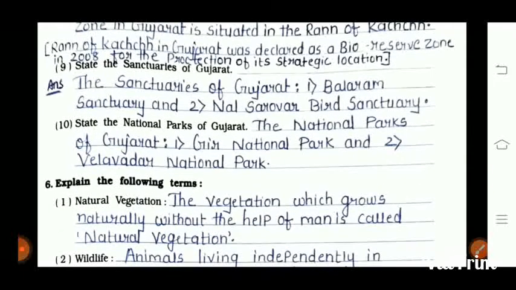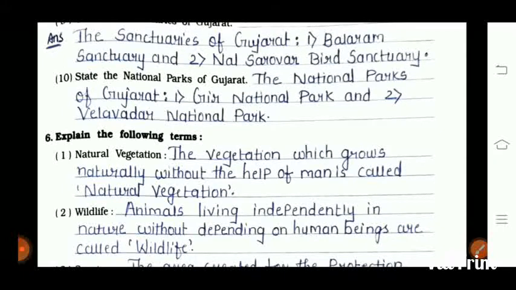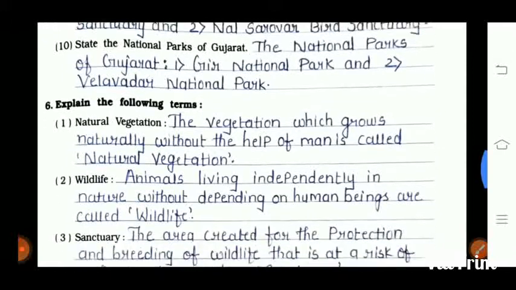The ninth one is the state sanctuaries of Gujarat. The state sanctuaries of Gujarat are Balaram Sanctuary and Nal Sarovar Bird Sanctuary. Tenth one is state and national parks of Gujarat. The national parks of Gujarat are Gir National Park and the Velavadar National Park.